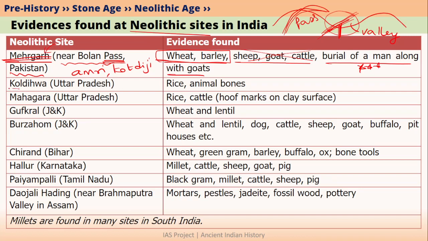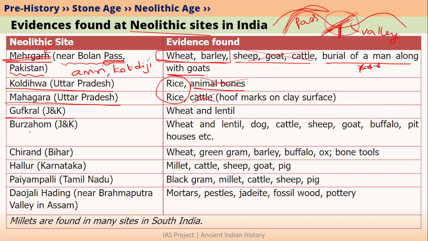The next site is Koldihwa in Uttar Pradesh. Again, in our first lecture on Neolithic age, we learnt that within the Gangetic plain, rice was grown. Therefore, in Uttar Pradesh, evidence of rice is very common. So you don't have to remember this particularly, because a Neolithic site in Uttar Pradesh means rice would be there. And animal bones would obviously be found. You don't have to remember this. In Mahagada, we have found evidence of cattle. Again, no need to remember, because cattle were domesticated in the Neolithic age. So cattle bones would obviously be found in any Neolithic site.